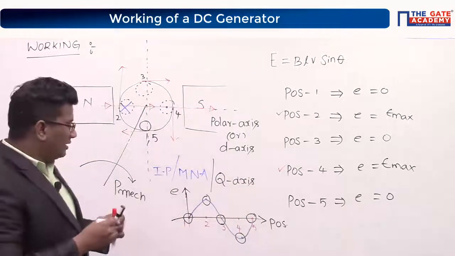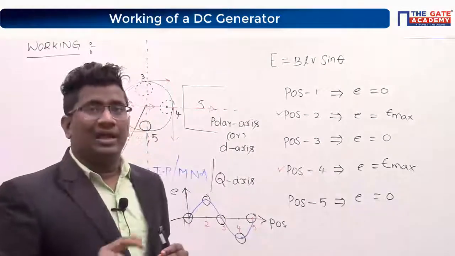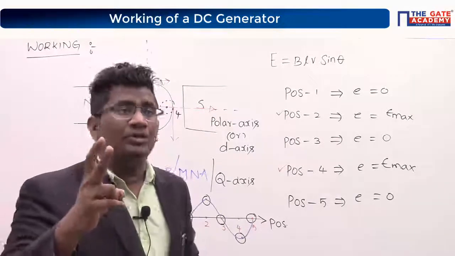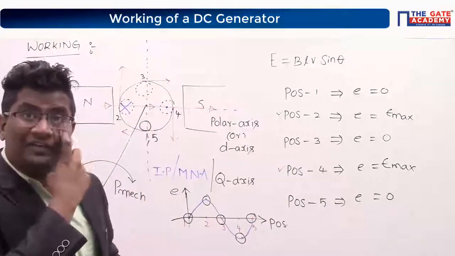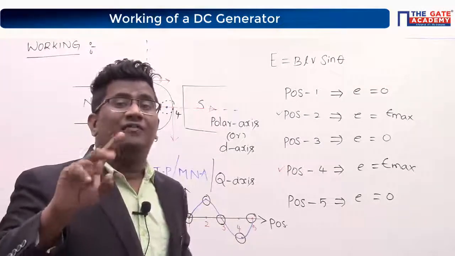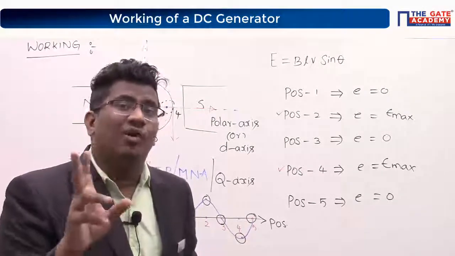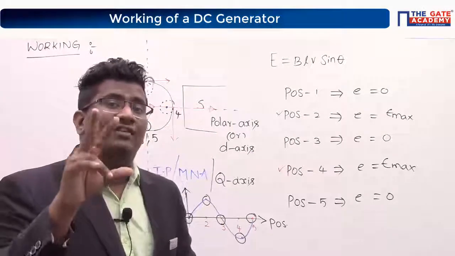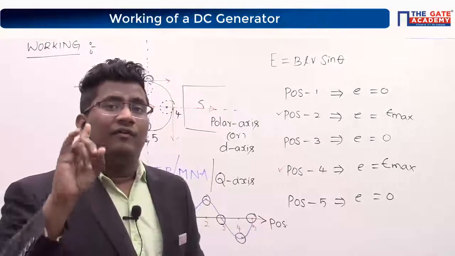Yes, you look at the board, everybody. Tell me how many poles we have taken? 2 poles. 2 poles are producing how many half cycles? 2 half cycles, with 1 revolution or more revolutions? Are those 2 half cycles for 1 revolution only, or more than 1 revolution we have considered? Tell me, with 1 revolution, right?